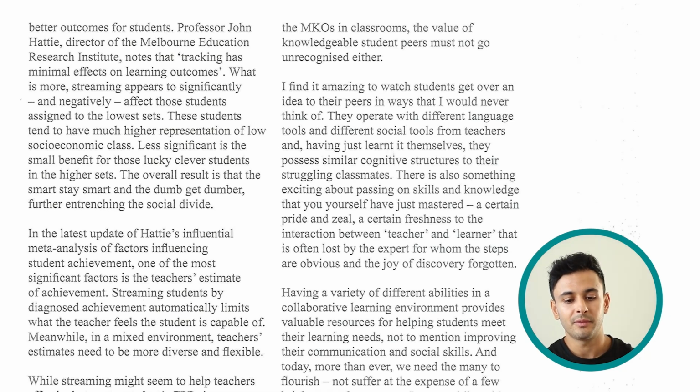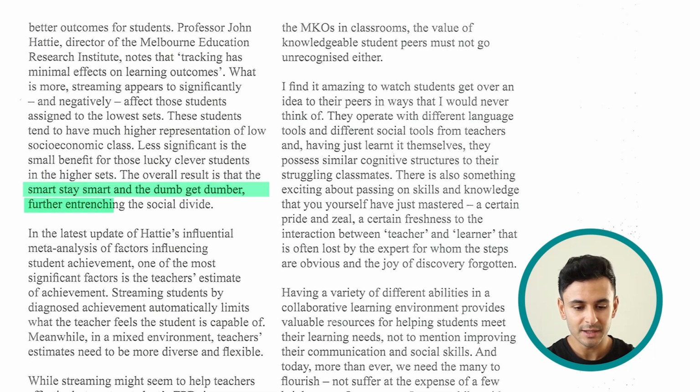And the smart or clever students you put in a separate group are not really benefiting that much. The overall result is that the smart stay smart and the dumb get dumber, further entrenching the social divide. I think this sentence sums it up in very simple language.